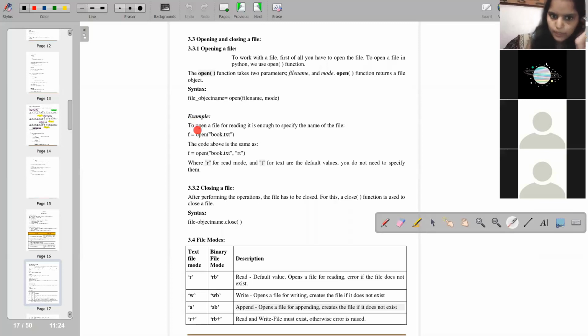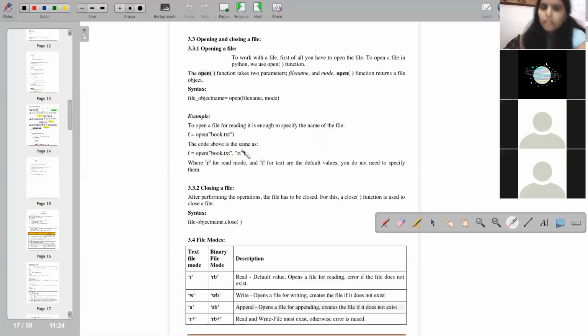If you have to open a file for reading only, it is enough to specify the name of the file. Write any variable here, open the name of the file.